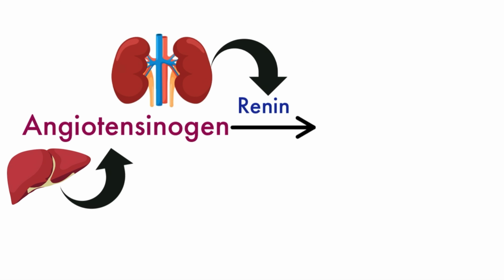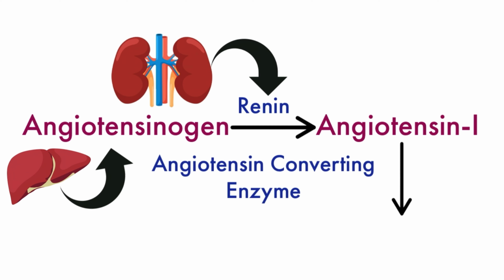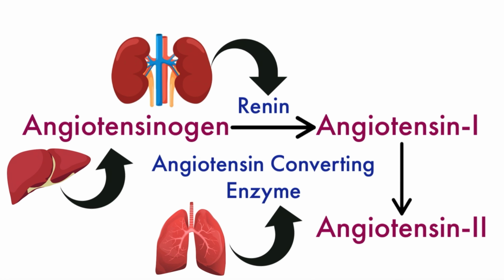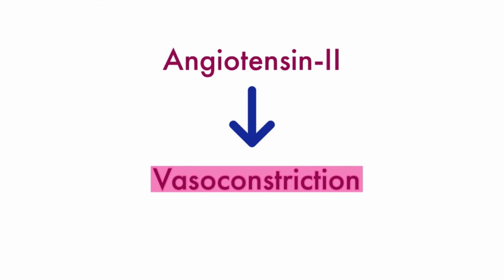Angiotensinogen gets converted to angiotensin 1. Angiotensin 1 is acted upon by ACE, or the angiotensin converting enzyme. ACE is synthesized mainly by the lungs. At the end of this reaction, angiotensin 1 gets converted to angiotensin 2. Angiotensin 2 then performs several functions.